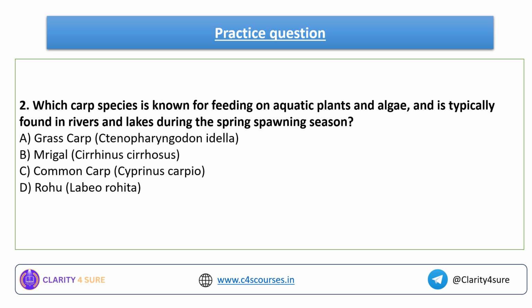Next, which carp species is known for feeding on aquatic plants and algae and is typically found in rivers and lakes during the spring spawning season? Which feeds on aquatic plants and algae and is typically found in rivers and lakes, and the spawning period, it means the reproduction period, is in the spring season. Please let me know your answer in the comment section.